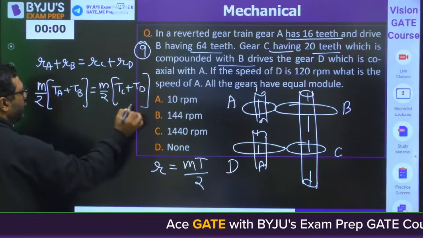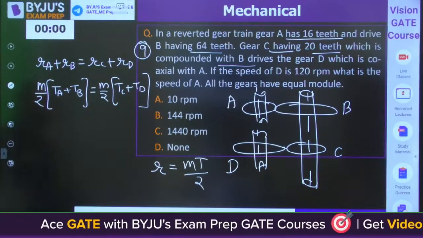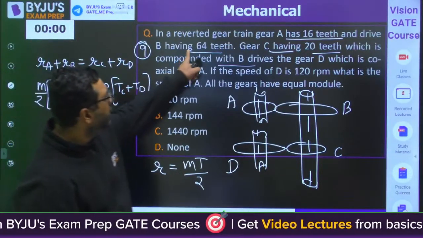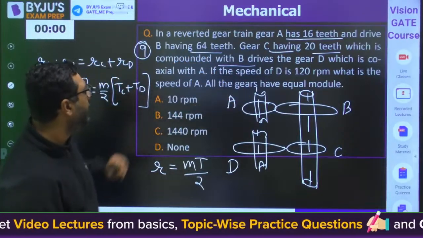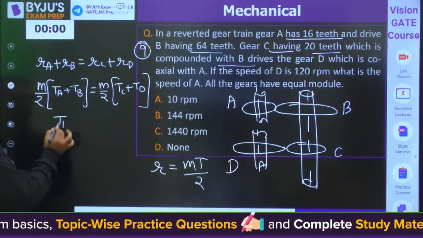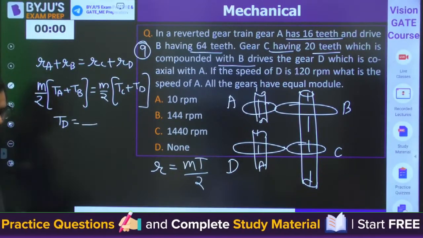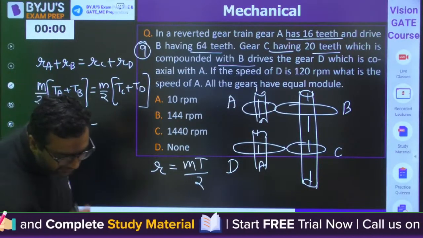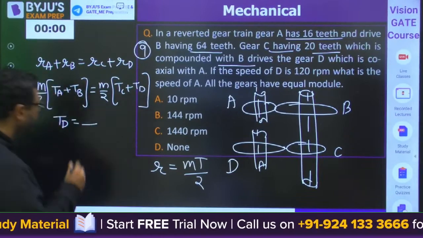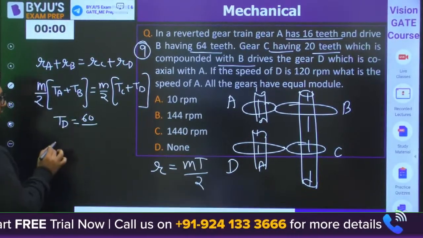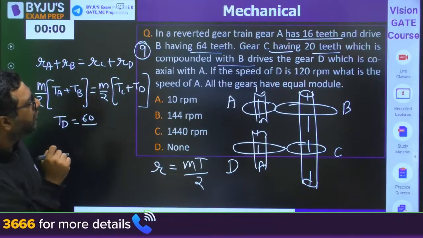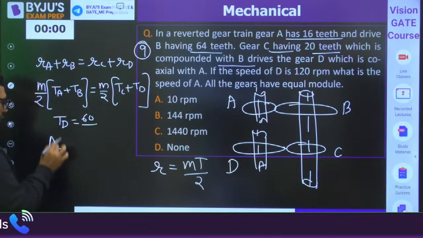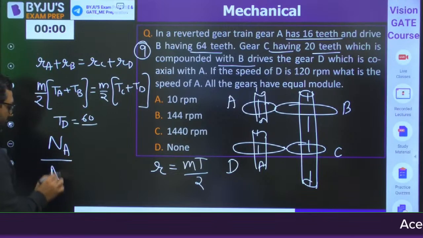When you go for this, you will get the number of teeth which are not given. They have given 16 teeth for A, 64 for B, 20 for C, and they have not given the number of teeth for D. You will get the number of teeth for D, which is 60 here. Once you get that, you need to find the angular speed of A, and they have already given you the angular speed of D. So you will be applying the compound gear train.